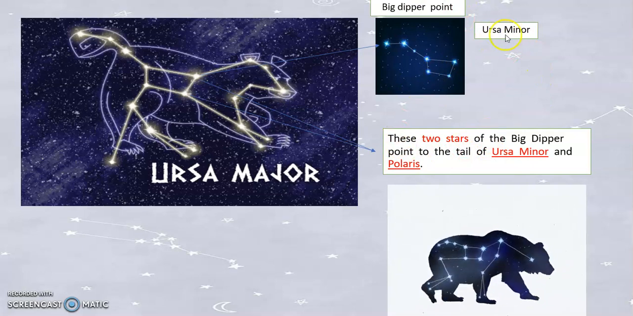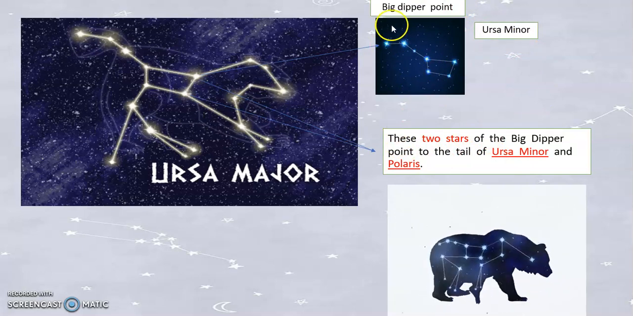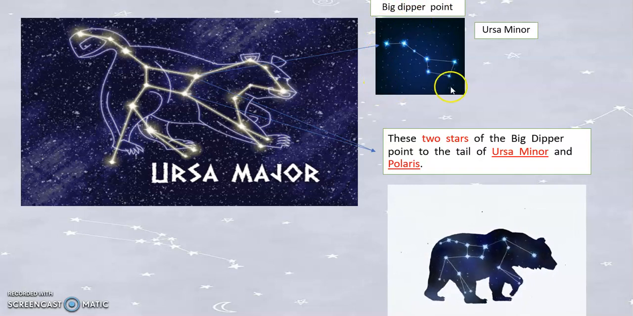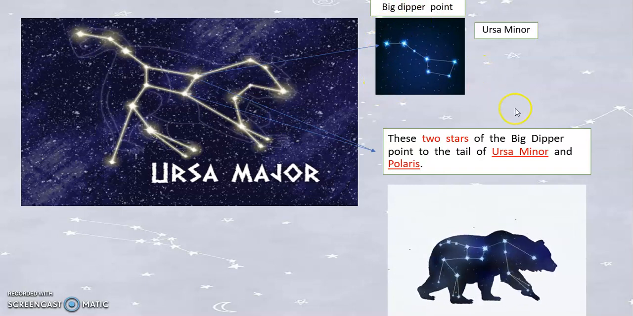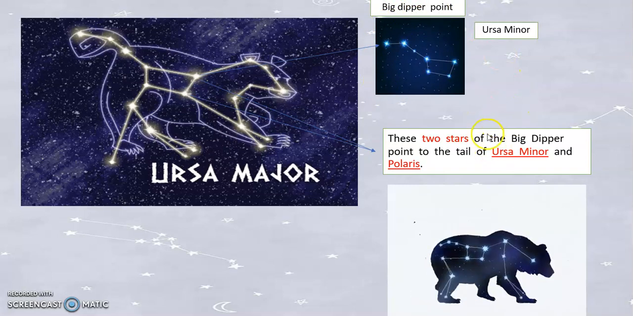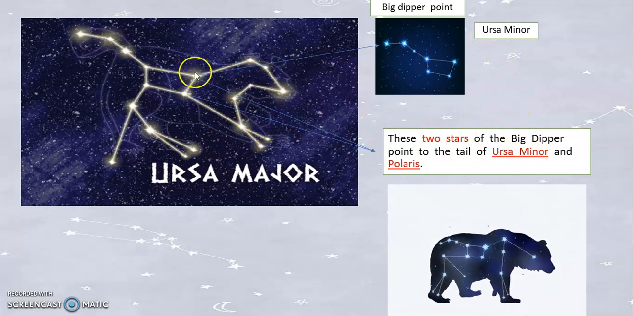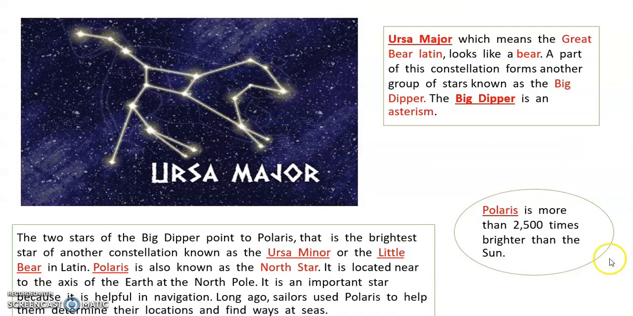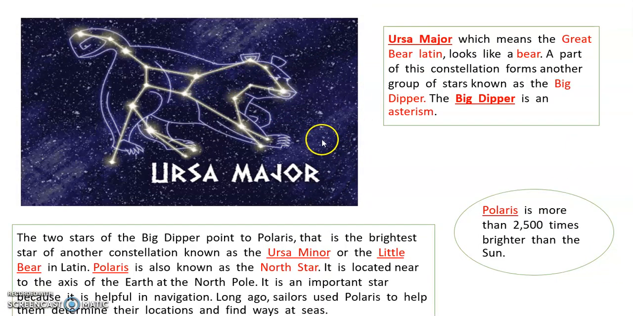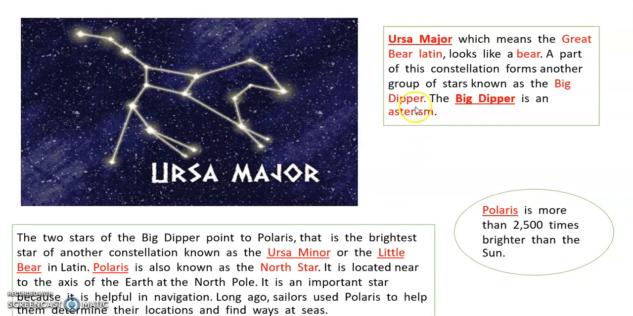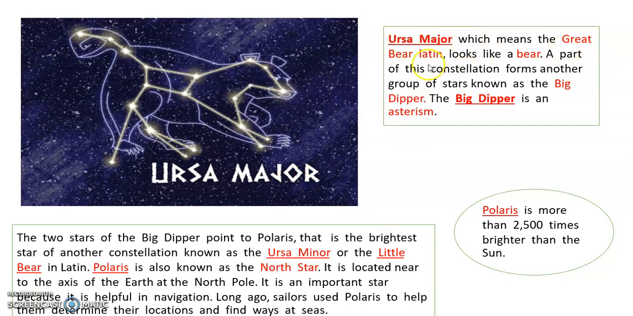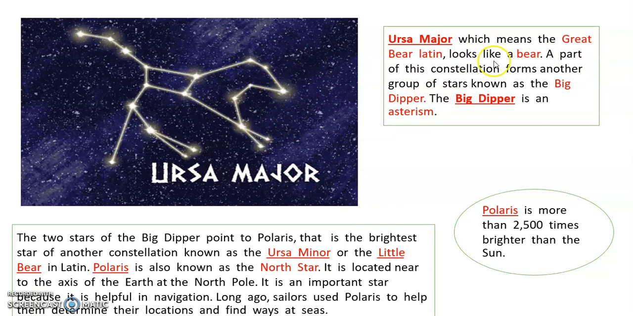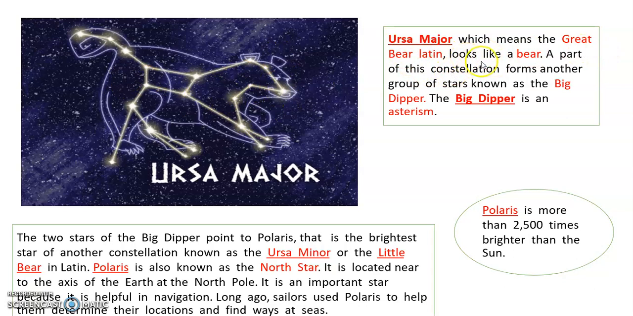So this is Ursa Major, the Big Dipper point. We have the two stars, and Polaris. That is part of the constellation. Ursa Major means the Great Bear in Latin, and it looks like a bear.